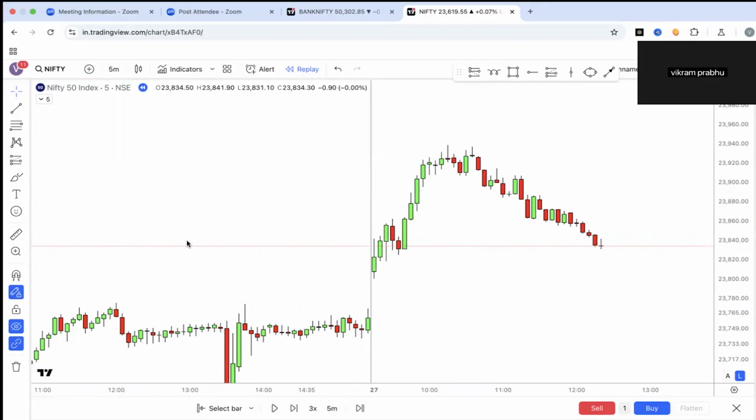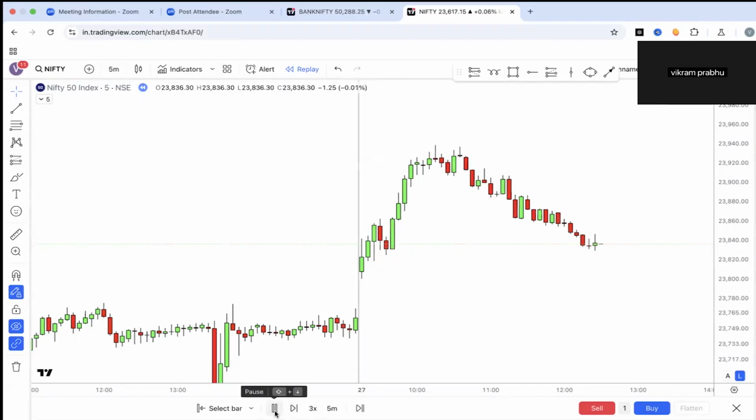So how to take a short trade? I said don't take a short trade on a doji candle or bearish pin bar. At least wait for two back to back bearish candles. At least two, not only one, two back to back. Here you can see the two back to back bearish candles. You can take a short trade here or here, but don't keep the stop loss above the candle. Keep the stop loss above the day's high. And you can see how it happened most of the time: that parabolic move was a trap.